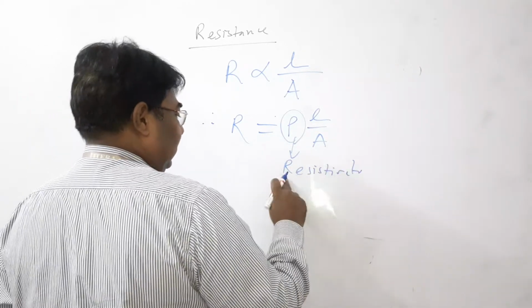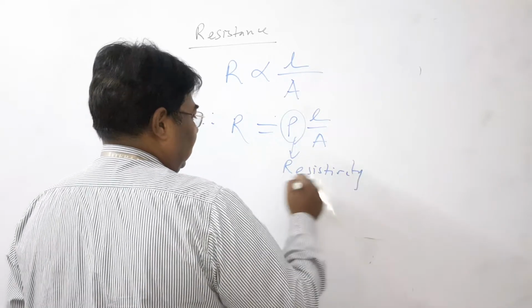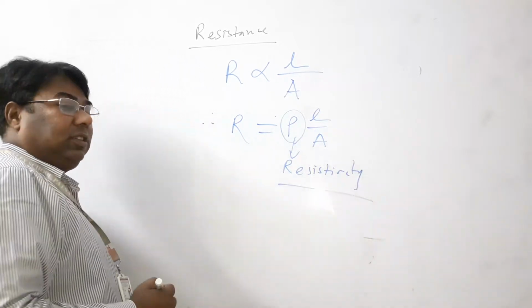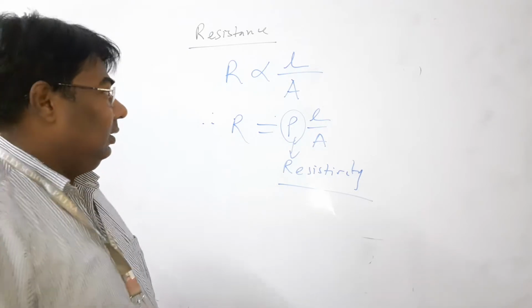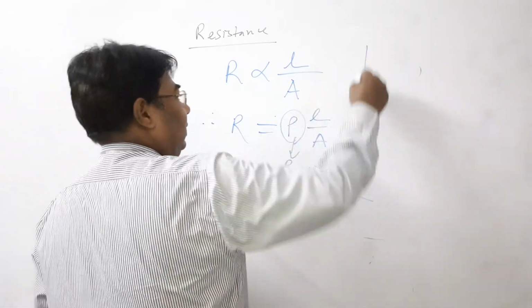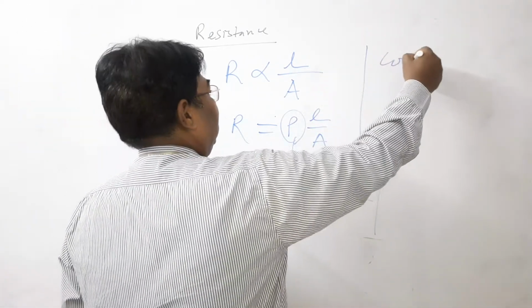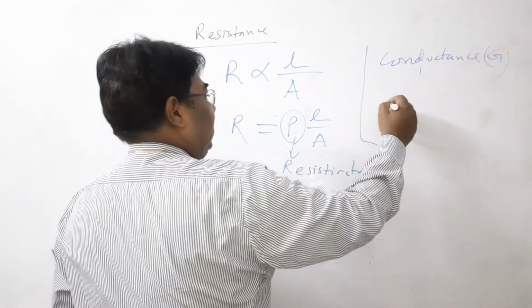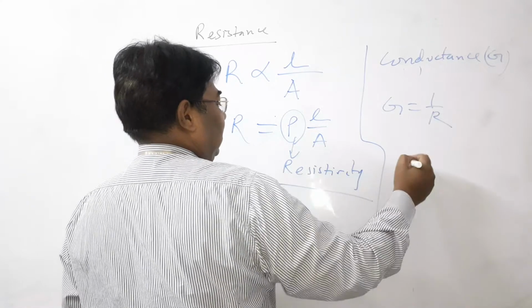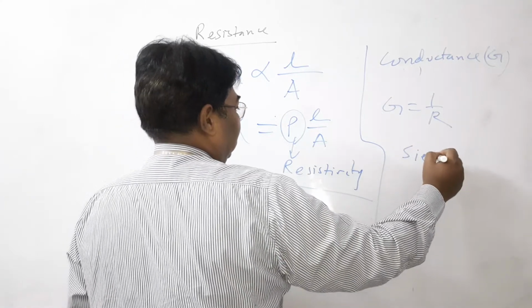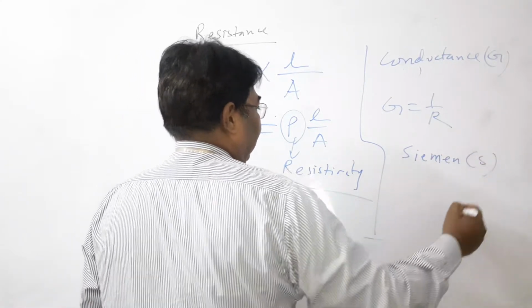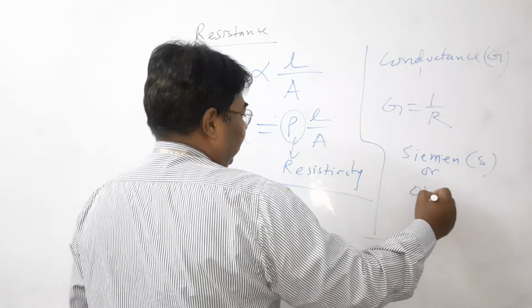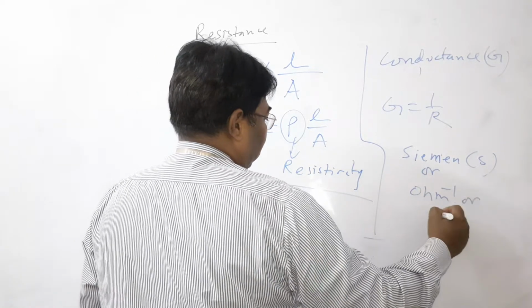Resistivity is a material constant and its value depends upon the substance. This is the resistivity. Now conductance. Conductance is represented by G. G is the reciprocal of resistance and its unit is Siemens, Siemens under bracket capital S, or ohm inverse or mho.